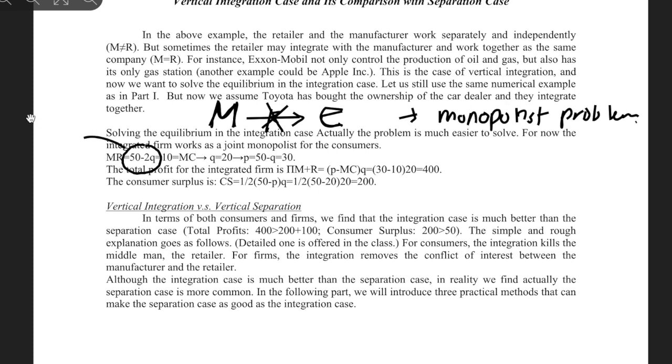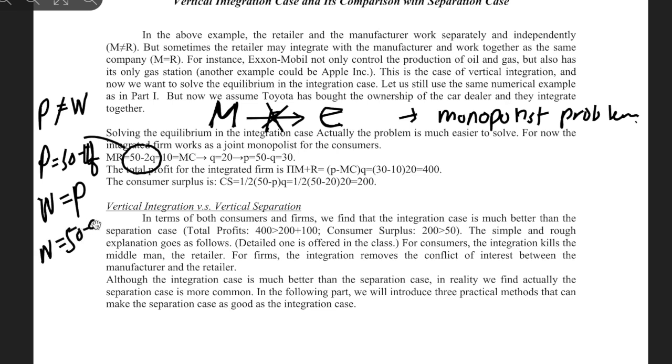So now what happened is, before we had the price that is not equal to W, right? And the price was equal to 50 minus Q, right? The example was like that. And now, since the retailer and the manufacturer are the same guy, W is at the same time P, so we can get W equals 50 minus Q. So our demand curve, the manufacturer's, is given as the retailer's demand curve.